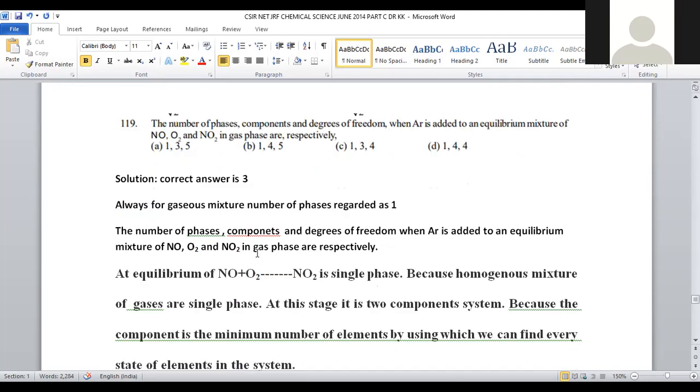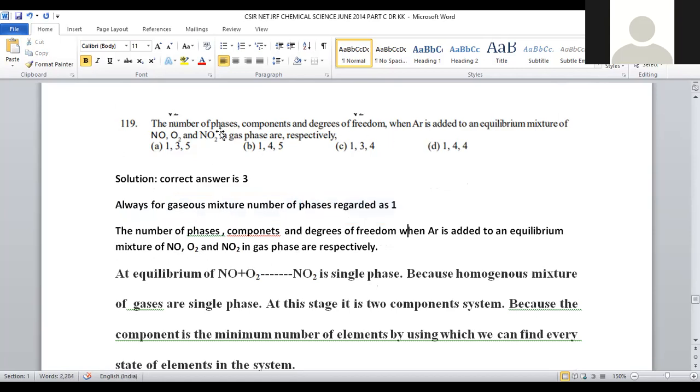In that manner, for any gaseous mixture, we can assign the number of phases as 1 only. Whatever the gaseous components are, that may be an oxygen nitrogen mixture, an argon krypton mixture, or a mixture of more than 2 gases even, all mixtures of gases can be considered as one phase always.